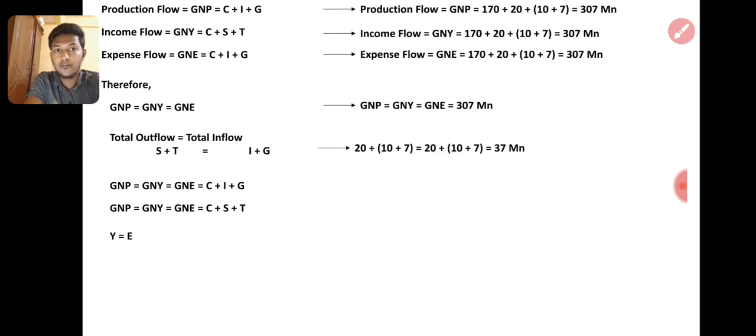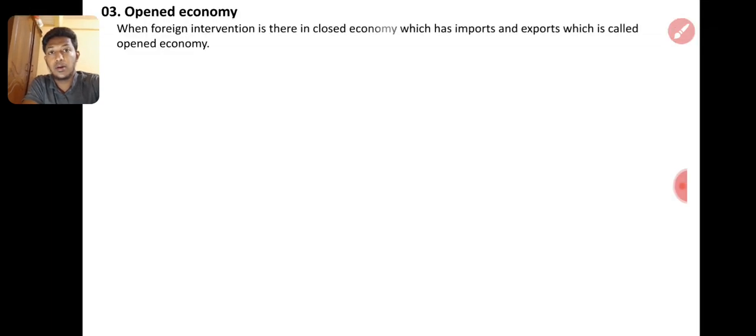Then total outflow is 37, right? S plus T: 20 plus 10 plus 7. First 20 is S, then T is 10 plus 7, the second one I is 20, and G is 10 plus 7, so 37. At least remember this formula, then you can easily find the variable. Then the open economy.